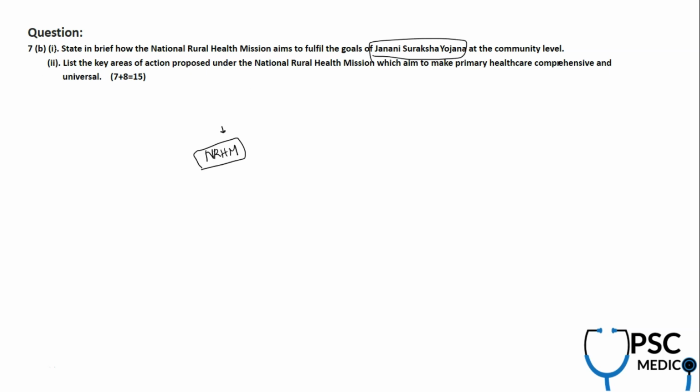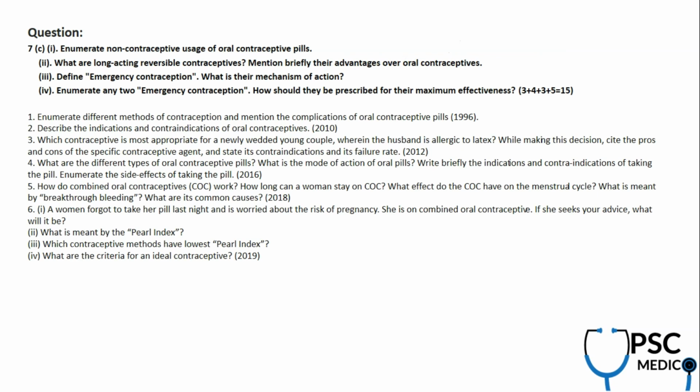This is a generic question. And again, list the key areas of action proposed under NRHM which aim to make primary health care comprehensive and universal. So there are many steps taken under NRHM. These are straight lines from the PSM textbook. So this is from the PSM part, and it's from the syllabus again.